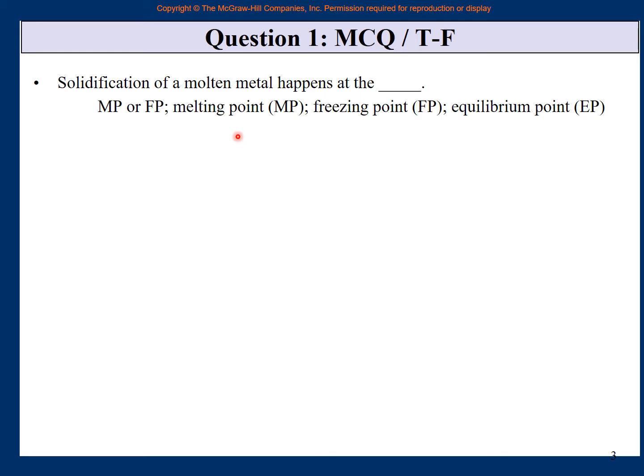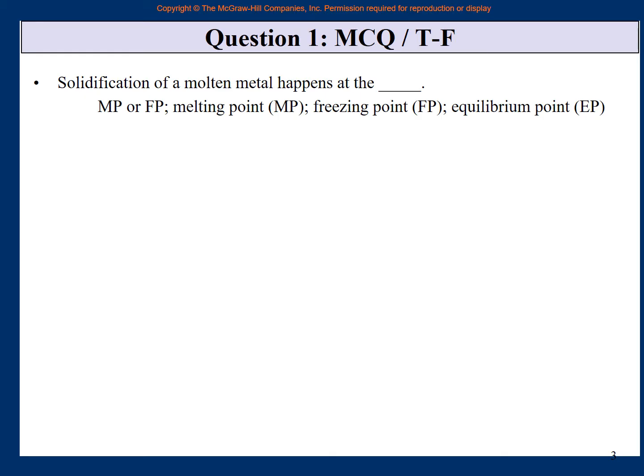Yes, those of you who are right, melting point or freezing point is the same temperature, right? When you are going from a lower temperature to higher, when you are heating, then at this temperature it starts to melt. When you are coming from higher to lower, it is already a liquid, and you are coming down, then at the same temperature it starts to freeze. So melting point or freezing point is the same temperature, therefore the answer is MP or FP, melting point or freezing point, right? So this is just two ways of looking at the same temperature.